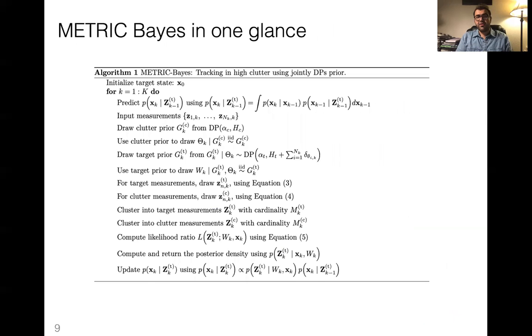This is our model in one glance. The whole idea here is that we assume a joint Dirichlet process. Based on that, we draw our data and feed it to a ratio test to make sure that we get the measurements that are coming from the actual object. Given that, we find the Bayesian tracker.